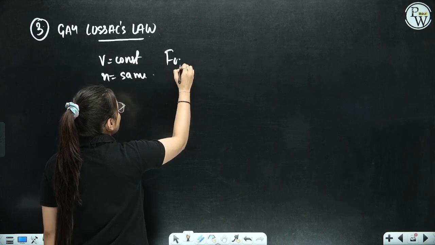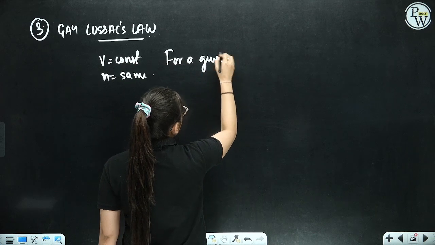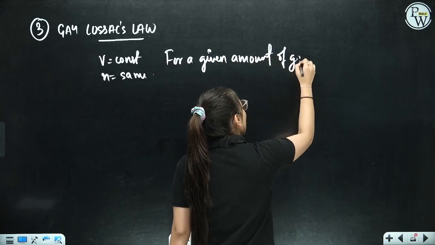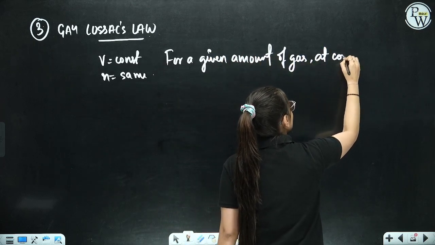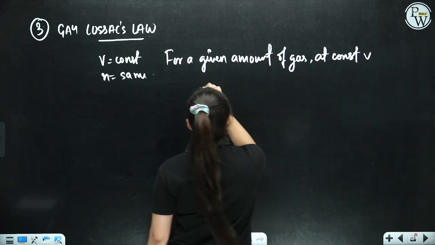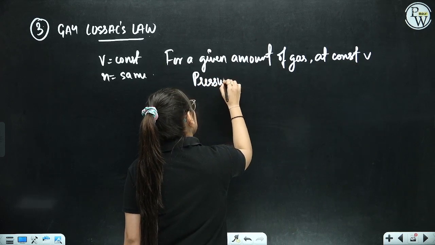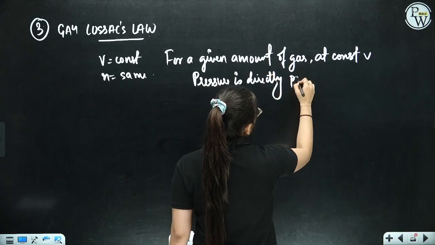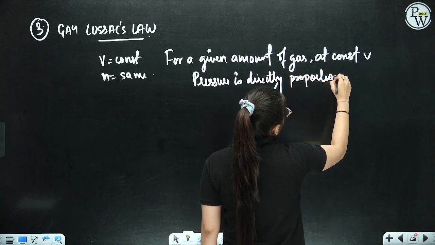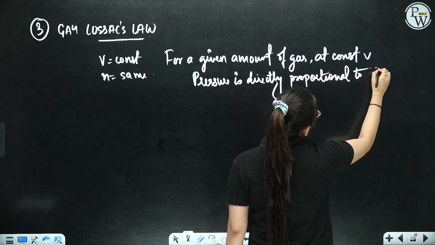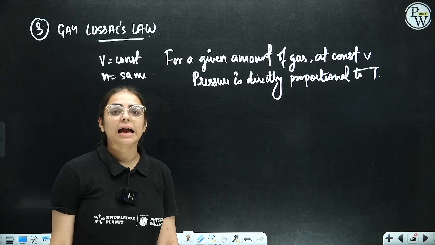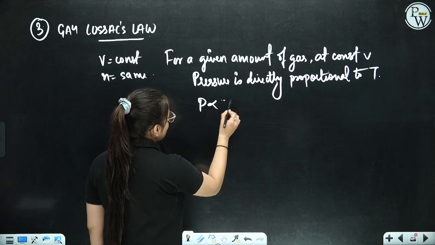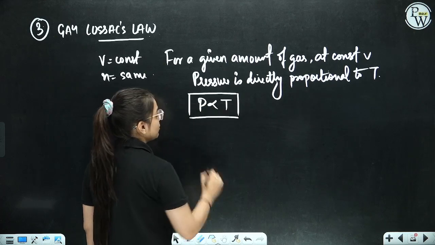So we can say that for a given amount of gas at constant volume, pressure is directly proportional to temperature. Pressure is directly proportional to temperature, right, everyone?